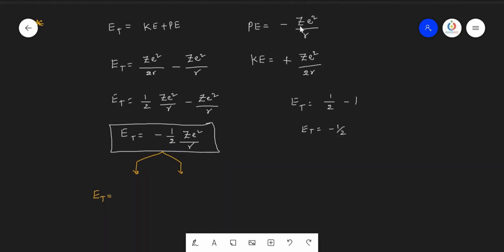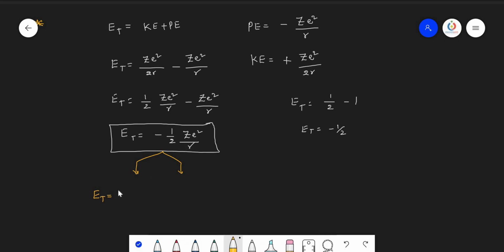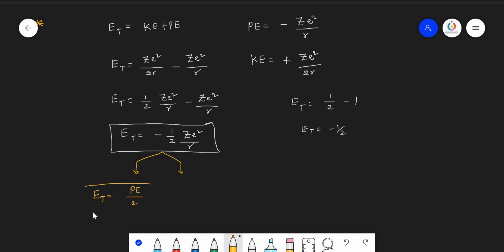Minus Ze square by r means potential energy, so you consider this minus along with this Ze square by r. This whole value is equal to potential energy. So in place of this value, if you write potential energy, then total energy is equal to potential energy by 2. Simple thing.